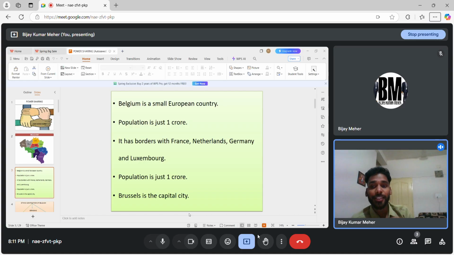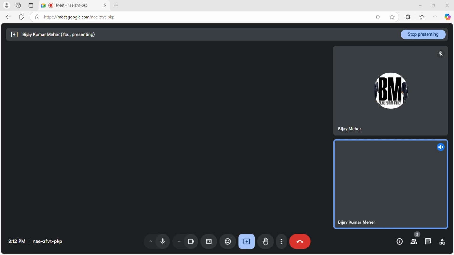And it has borders with the FNGL, four nations. Last time one question came. F stands for France, N stands for Netherlands, G stands for Germany, and L stands for Luxembourg. And the capital is Brussels. What do we do in the morning? Brush, right? So B is equal to B: Belgium, Brussels. So what did we study just now? Belgium is a small country of Europe. Population is one crore, four neighbouring nations, and the capital is Brussels.